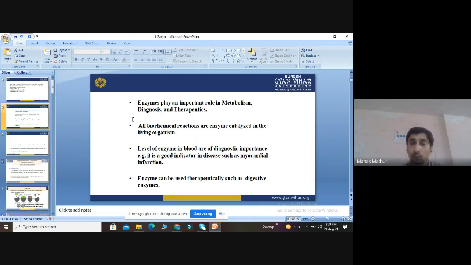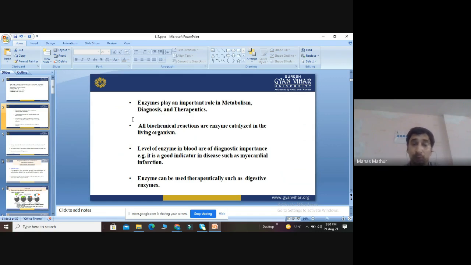Enzymes play an important role in metabolism, diagnosis, and therapeutics. We know that all the biochemical items are basically digested by enzymes. Enzymes play an important part in diagnosing some diseases and in treatment, and some tests are based on enzyme activity, like the ELISA test and the PCR test.